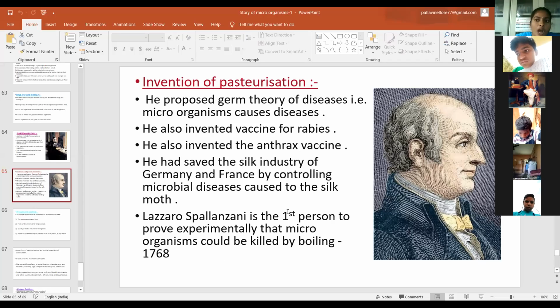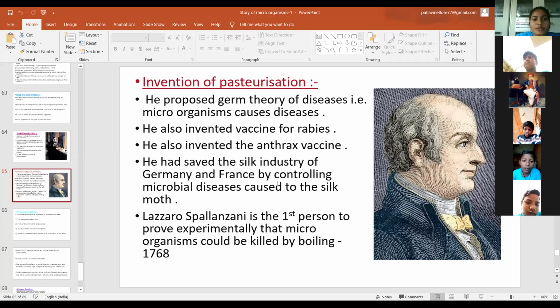How to preserve the food items? Next, he saved the silk industry of Germany and France. He controlled the microbial diseases caused to silk moths.